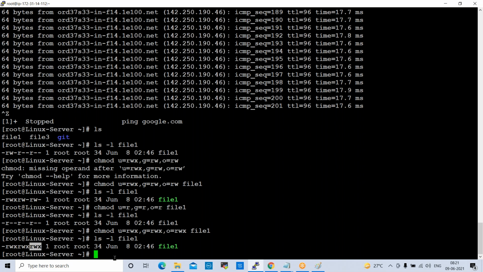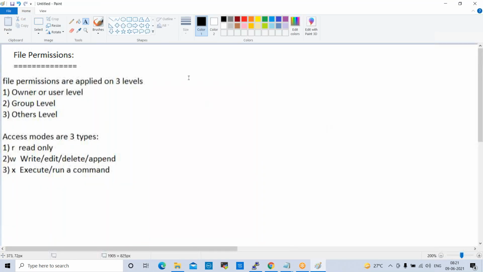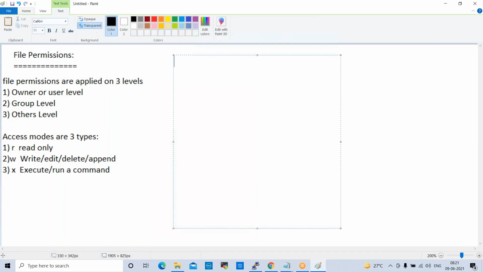This is one method. Okay, so there is a second method also in file permissions, which is the absolute method. Second method is absolute method. So what it is, we'll try to understand.